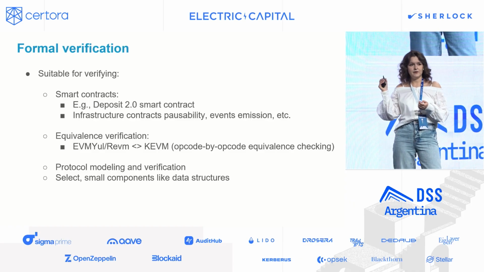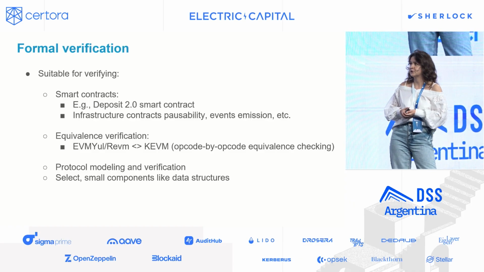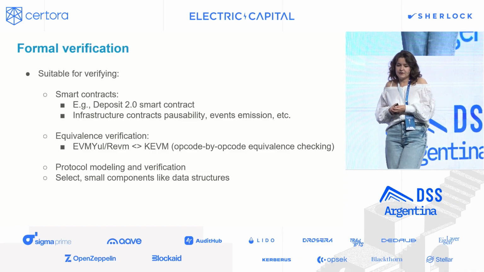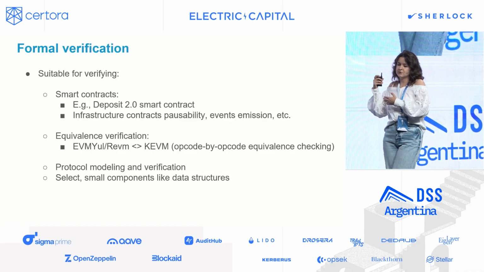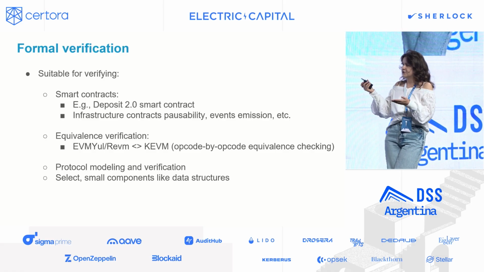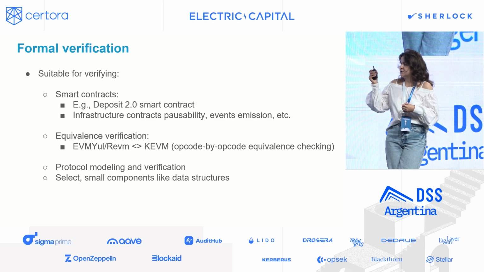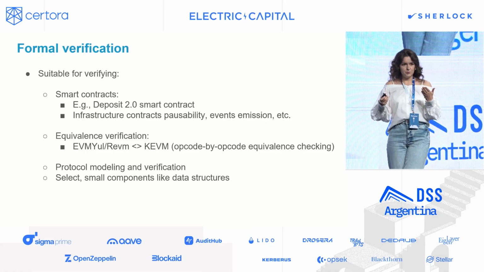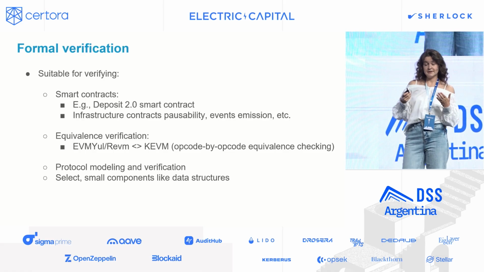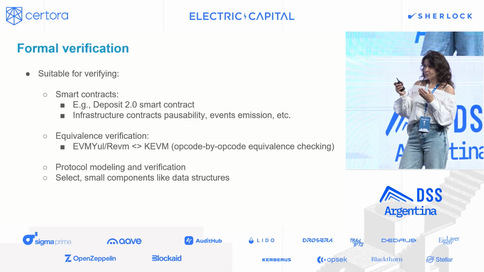And I think Certora, the guys from Certora also identified some compiler bugs by doing formal verification of smart contracts. If you go deeper, beyond smart contracts, we can do things like formally verify equivalence between different implementations of the EVM. That is one of the projects we worked on. We proved the equivalence between KEVM, our formal model, and Nethermind's EVM Yul, making sure that the opcodes are implemented and represented similarly. And we did identify some places where that was a bit different.